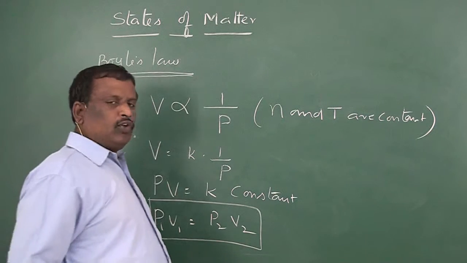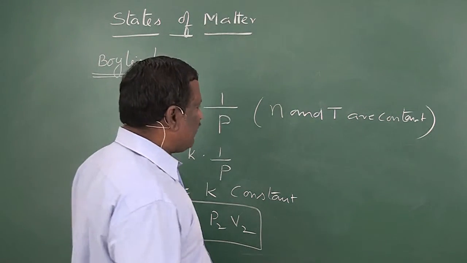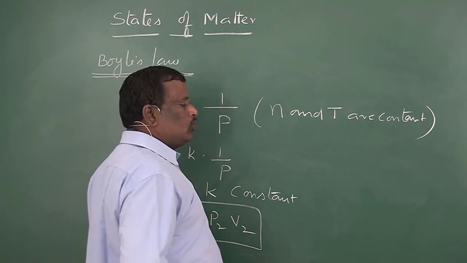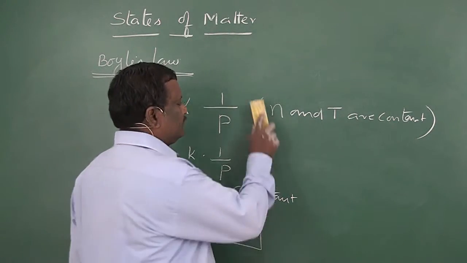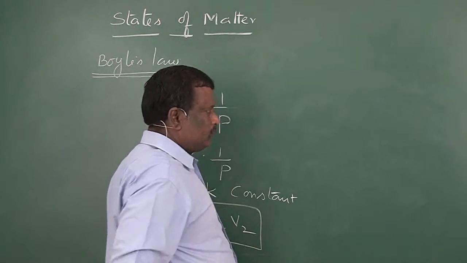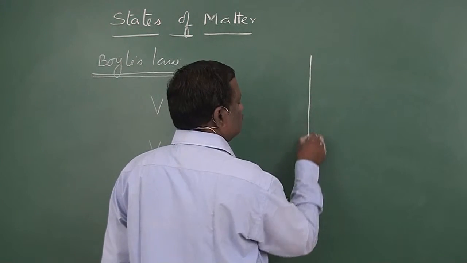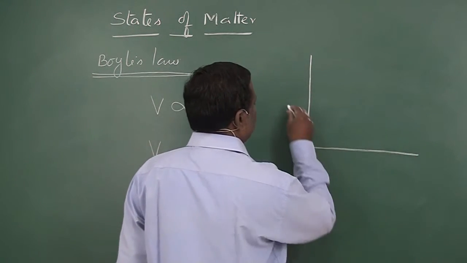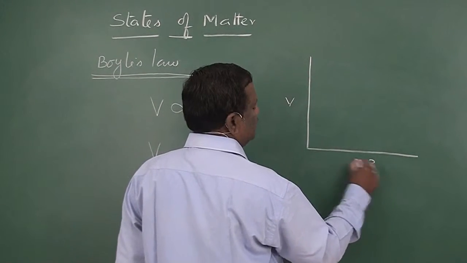Now, if you plot a graph between volume and pressure of the gas, this is volume and this is pressure.